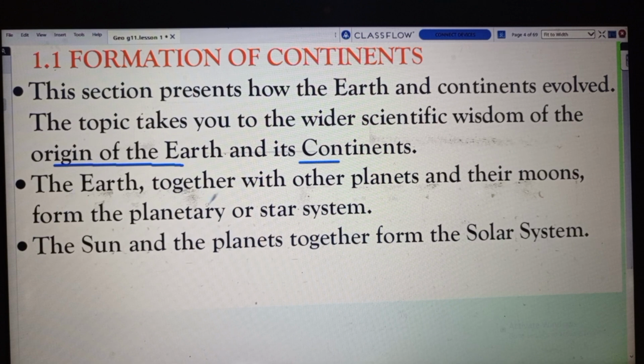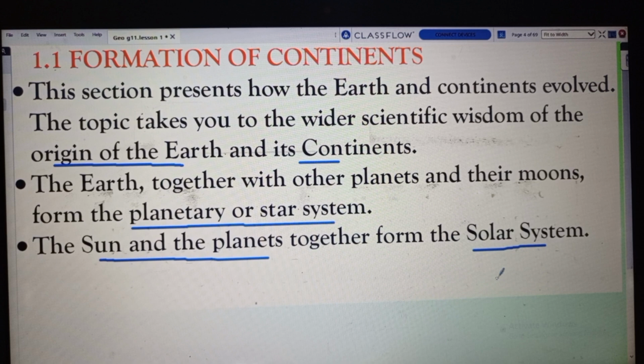The Earth together with other planets and their moons form planetary system. The sun and the planets together form solar system.